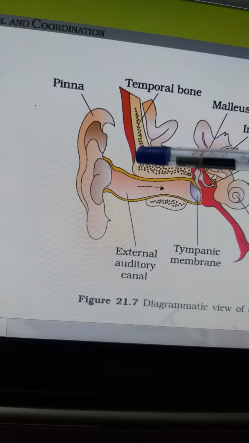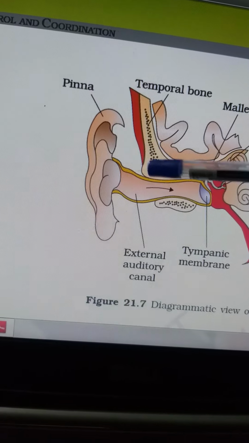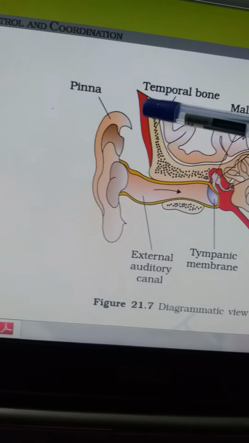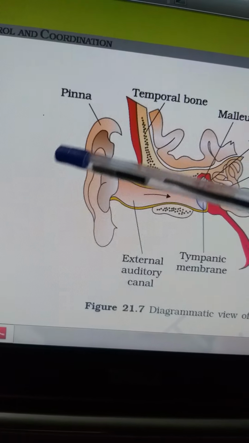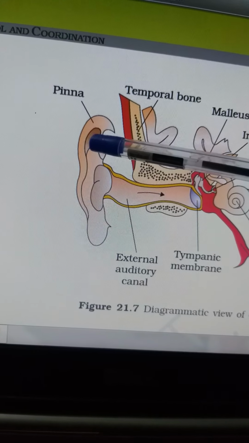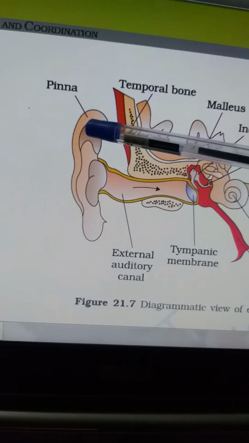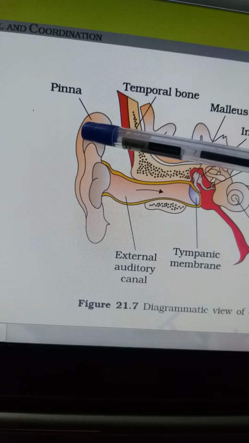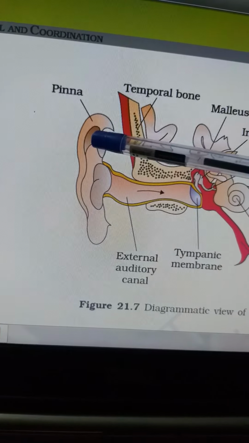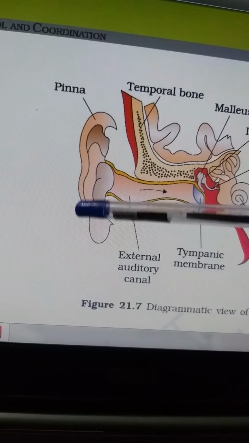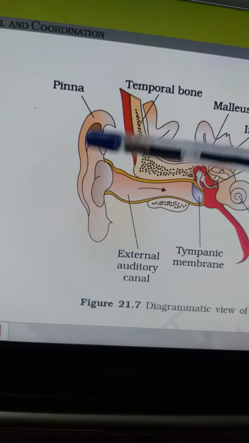This is the temporal bone, and this is your external ear. This cartilaginous extension that you can visibly see as the ear is known as the pinna.